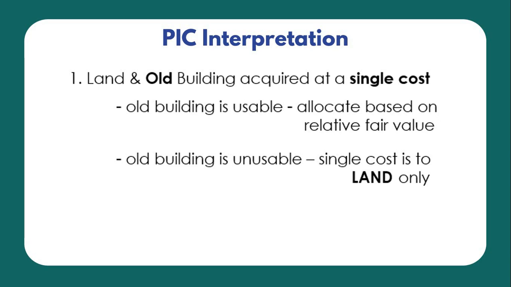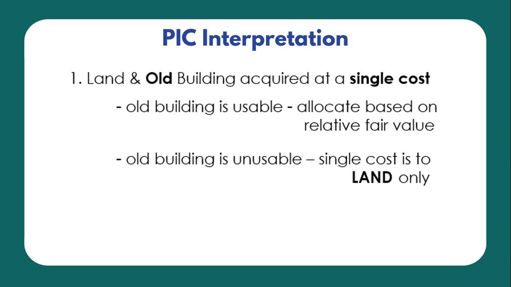Let's have first land and old building acquired at a single cost. It is just like a basket price for the land and building. It depends on whether the old building is either usable or unusable.